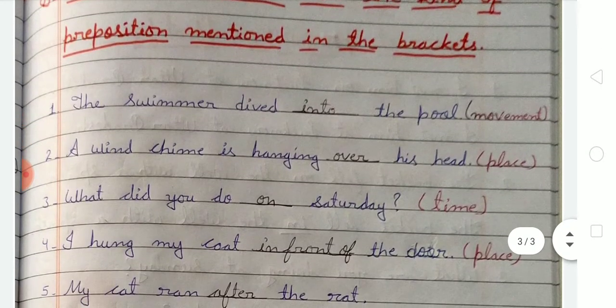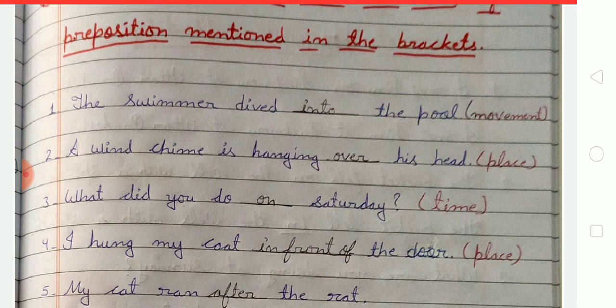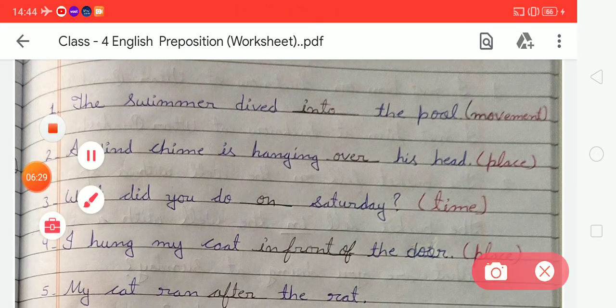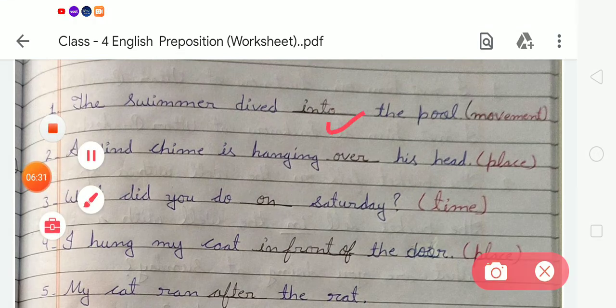So in number 1, there is a sentence: the swimmer dived blank the pool. Here the kind of preposition is movement. So we have to write the correct movement preposition word, into. The swimmer dived into the pool.